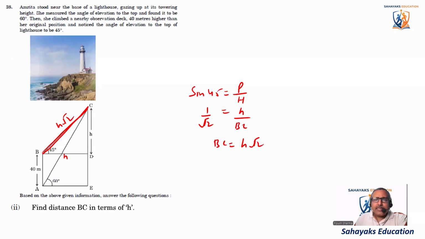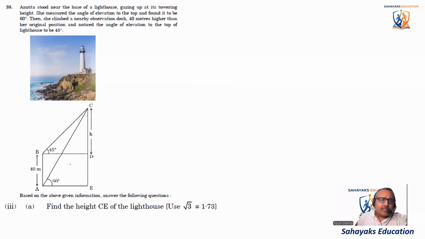Okay, so coming to the next question here. So this value is h and this value is h root 2. Now find the height CE. Where is CE? Okay, we have to find the complete height here. We know this distance is h, and if this is h, this distance will also be equal to h.